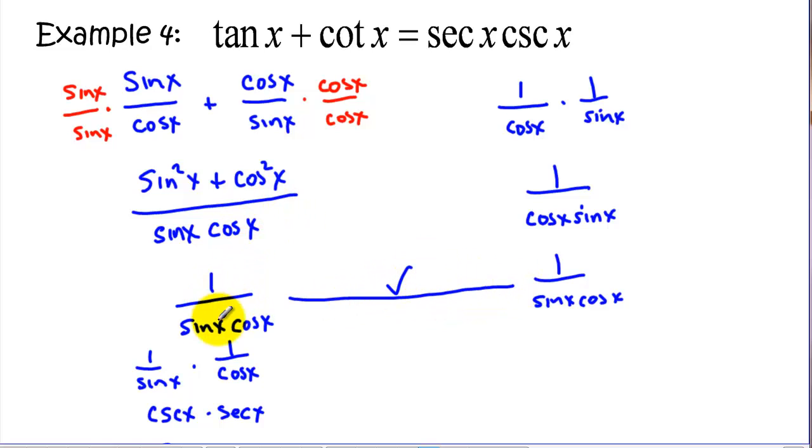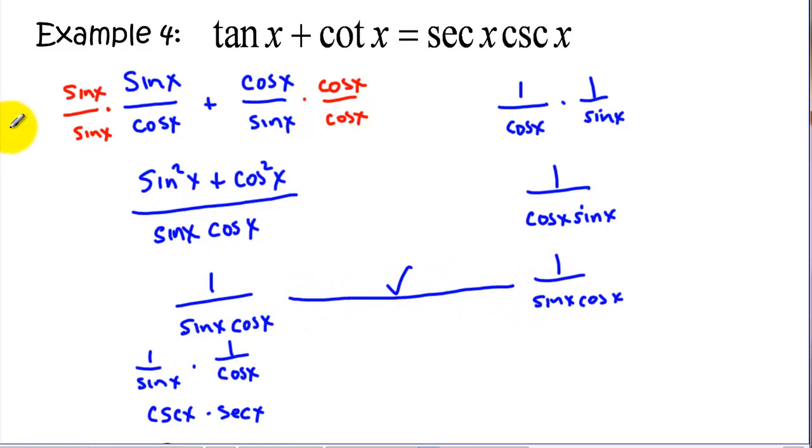So we could have again split this up and kept working on just one side of the problem, or we could have gotten to a point and maybe got stuck, didn't know what to do, so we could then go and start working the other side of the problem. Ultimately, you want to get to the point where you've got the same expression on both sides. When we've done that, we've proven.